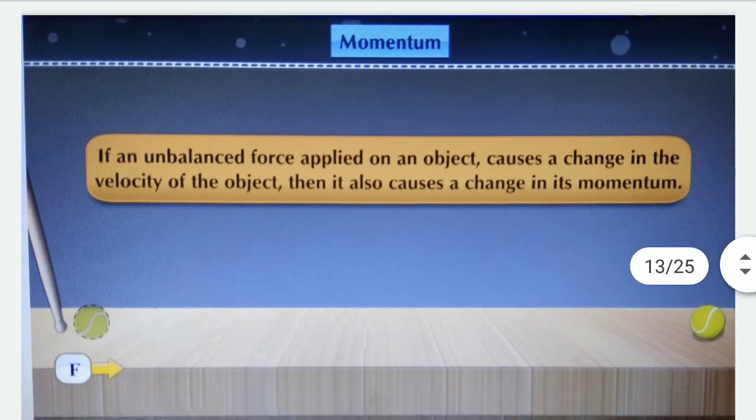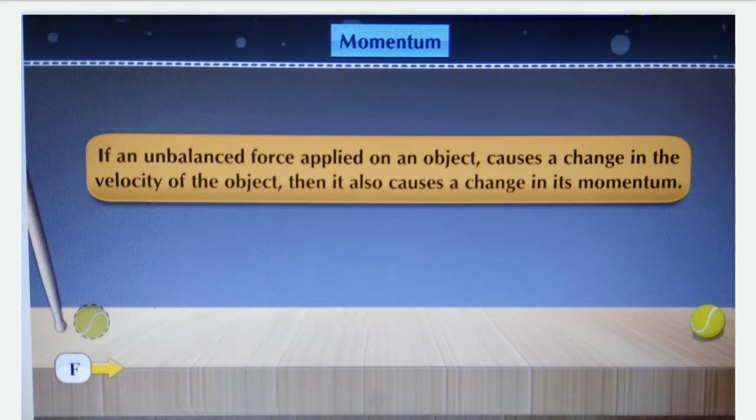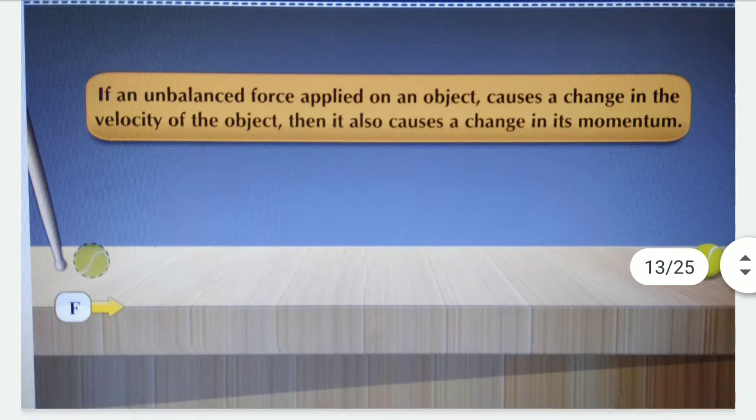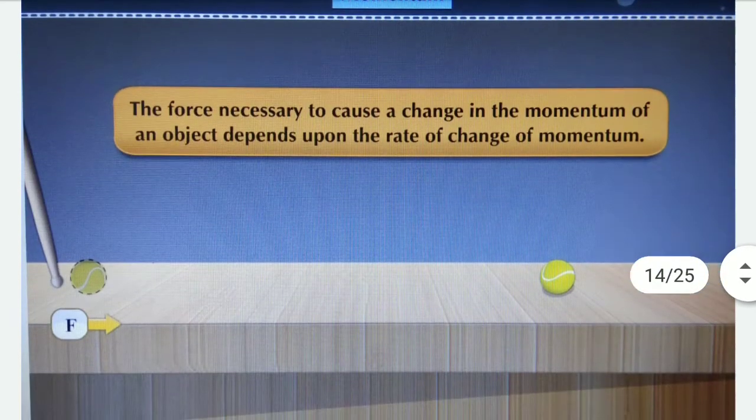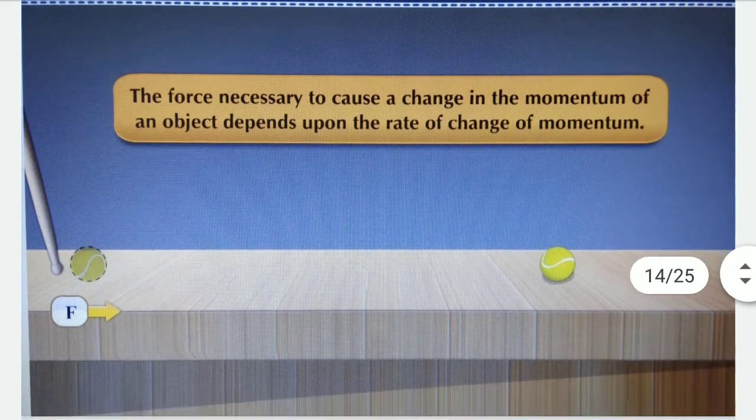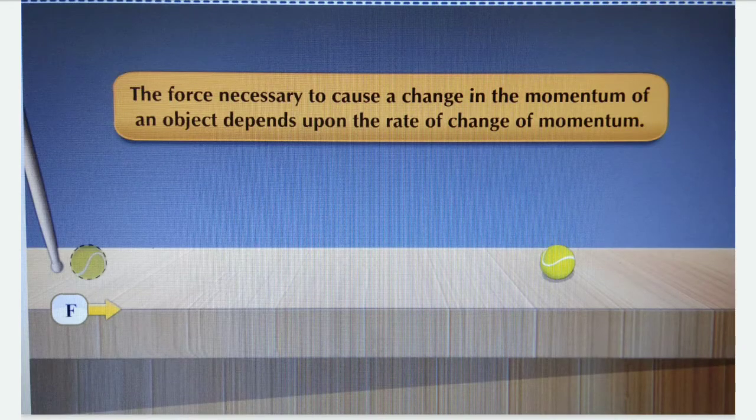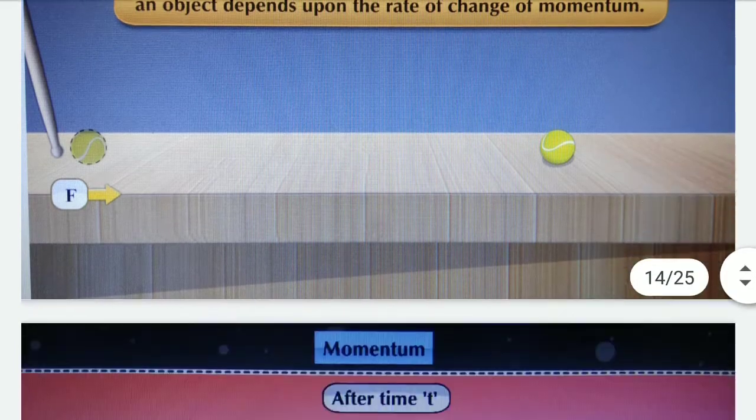If an unbalanced force applied on an object causes a change in the velocity of the object, then it also causes a change in its momentum. The force necessary to cause a change in the momentum of an object depends upon the rate of change of momentum.